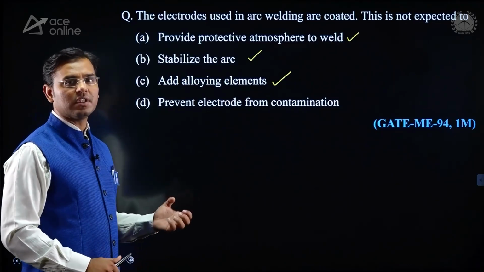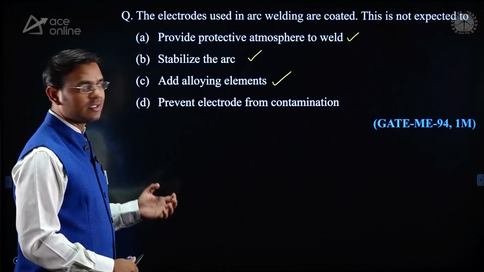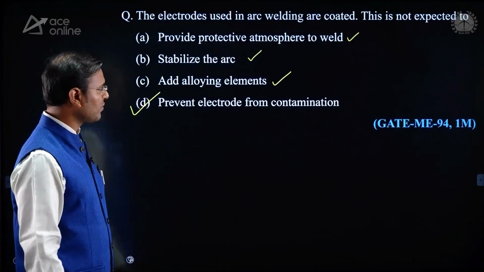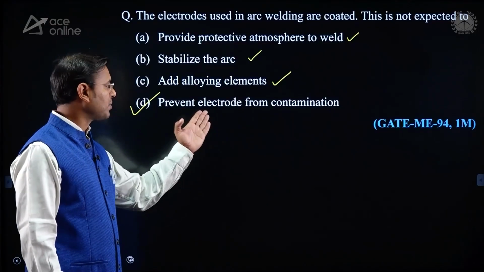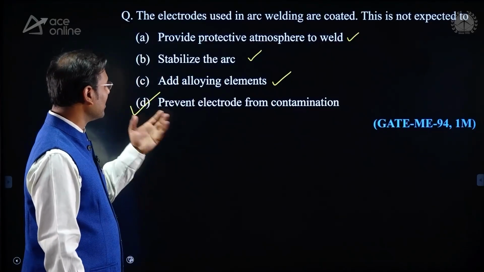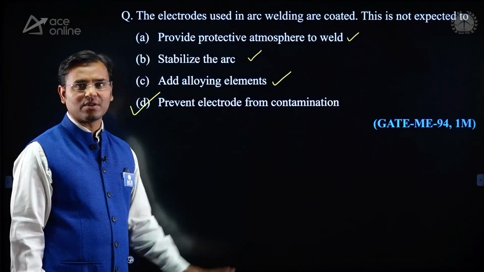What is the question? The electrodes used in arc welding are coated. This is not expected to. The correct answer is this: prevent electrode from contamination. This is not expected. Option D is not expected. A, B, C are all right. This is not expected.